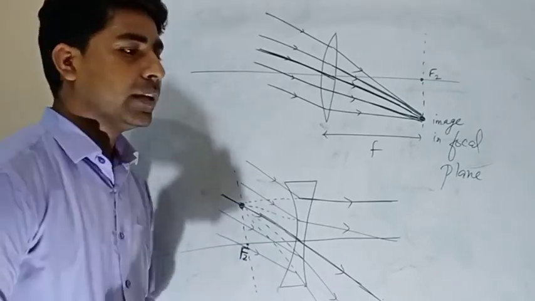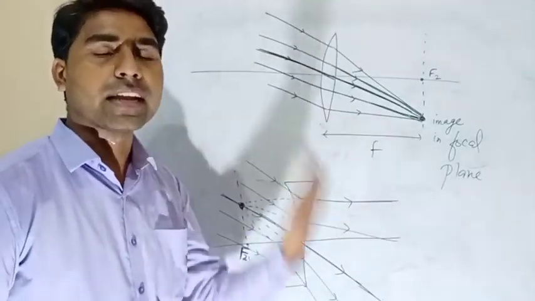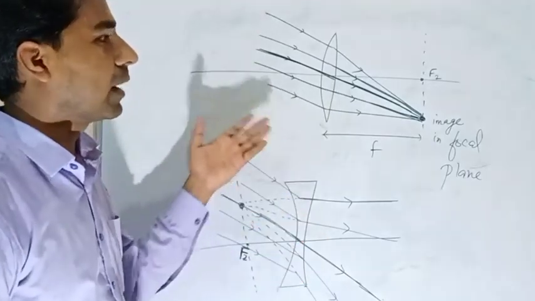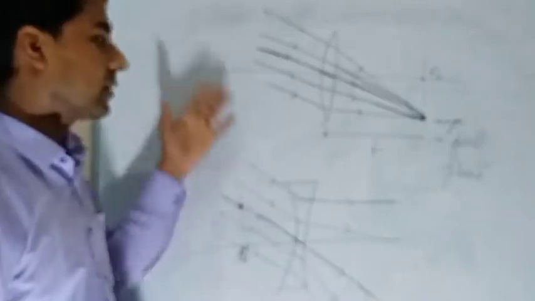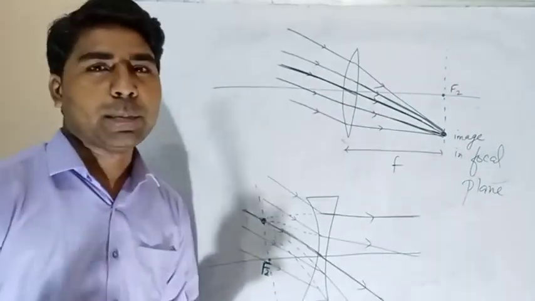So you have seen the first focus in the convex and concave, then the second focus in the convex and concave. For the second focus, all the rays were coming parallel to each other as well as to the principal axis. But here is the new case, where rays are coming parallel but not parallel to the principal axis. Here I am ending this lecture.